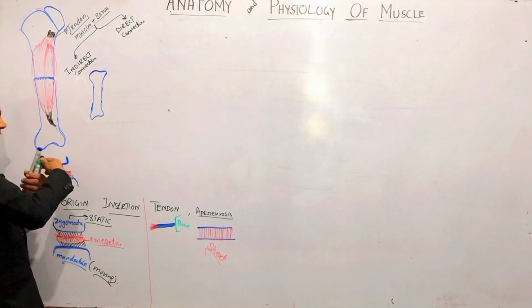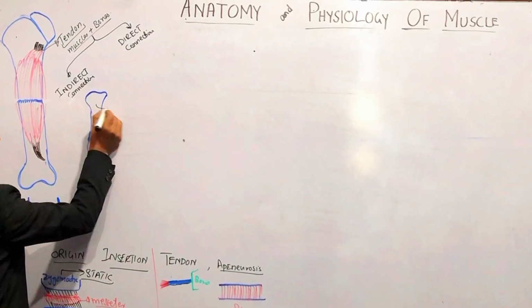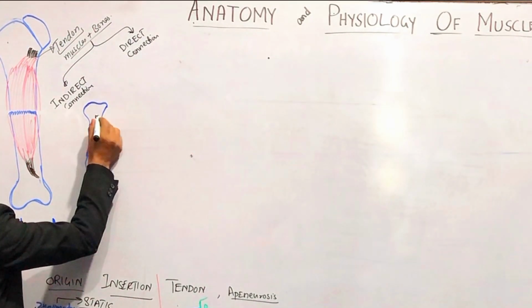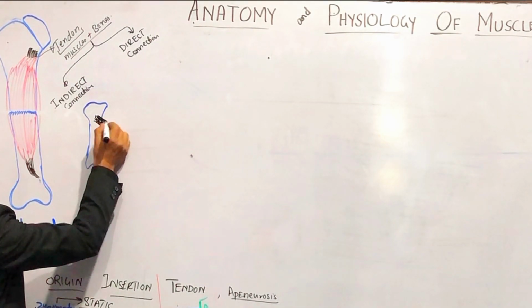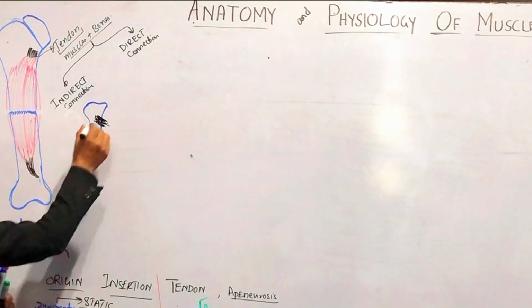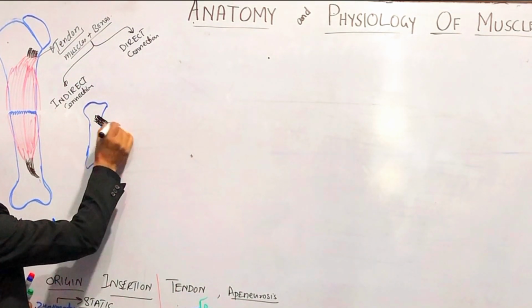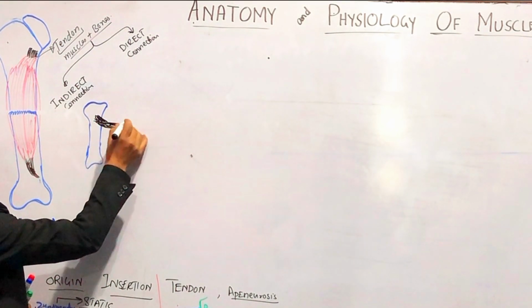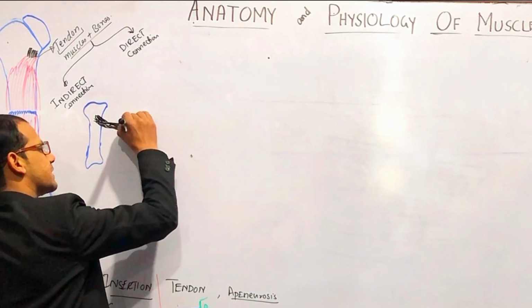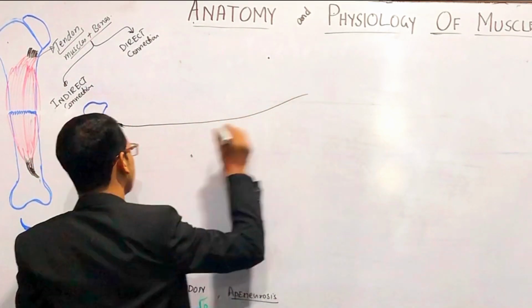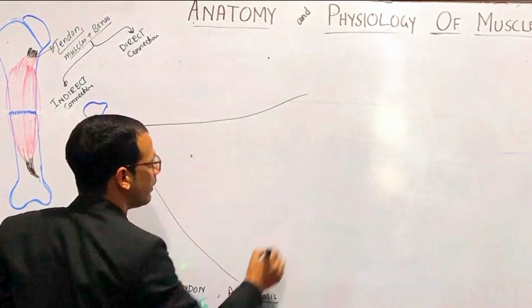And this is that tendon. Now we are detaching the muscle from bone, right? This is the tendon and we are zooming in on the muscle.